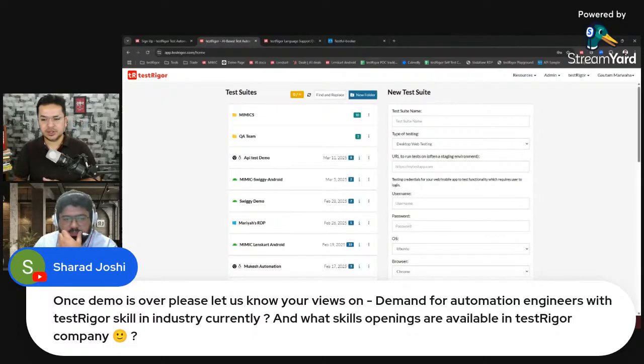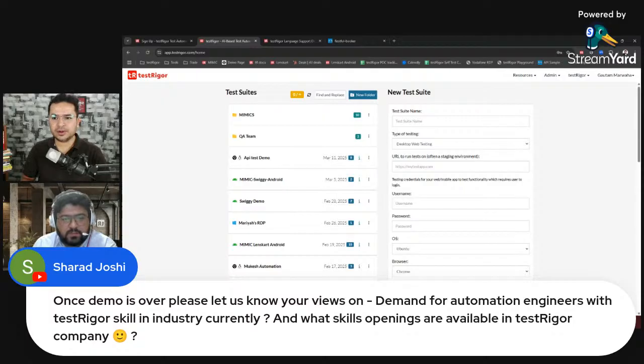And whatever tests we have created, Gautam, can we share these test cases with them so that in case they want to import them and give it a try from their side? Yes. Currently, this is created under my account, but I will create a blog and simply give them how they can start, so that they will get at least a template. Or maybe you can also show a couple of templates which TestRigor has created, so in case they want to copy, paste, and change, they can continue. Yes, we can do that.